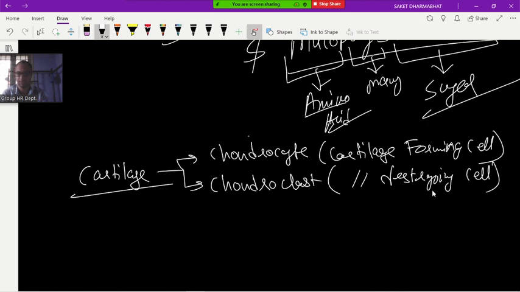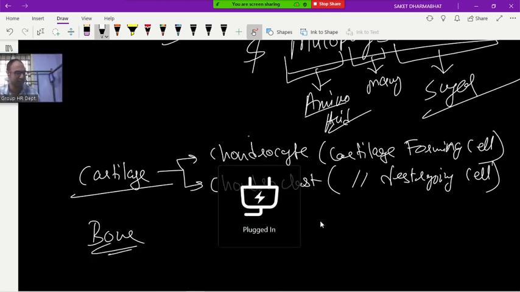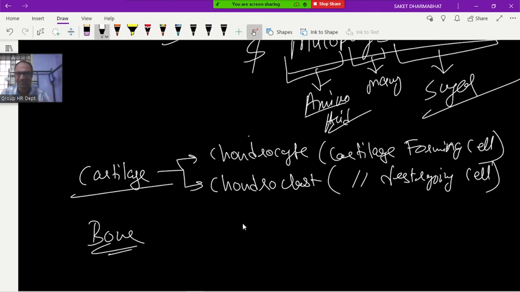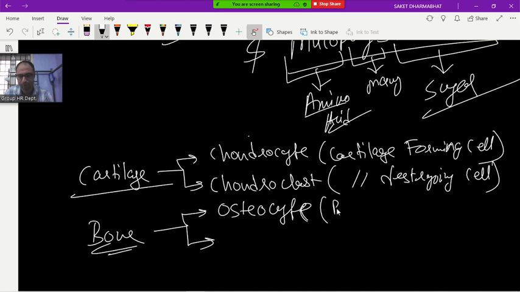Now, for the bone, osteocyte. Osteocyte is the bone forming cell.